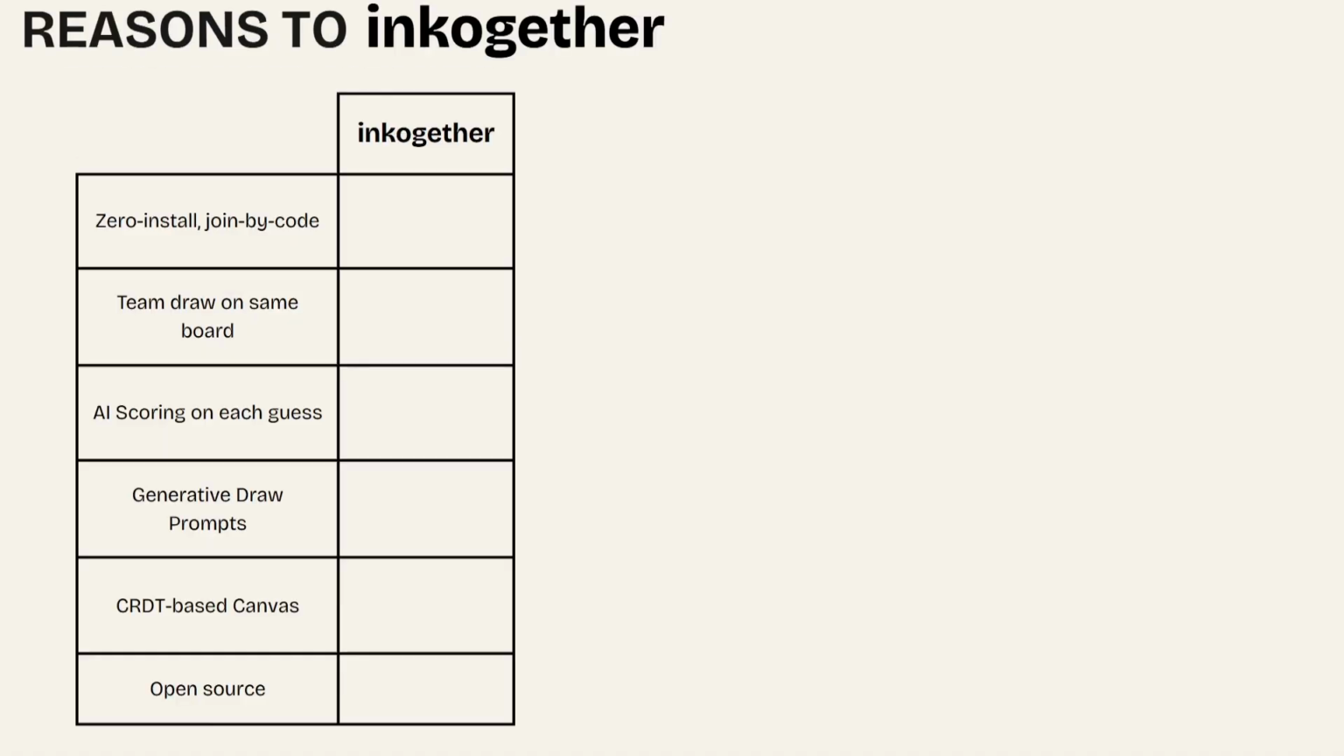And that is why you should choose Inkogether, because here we have all of that. Zero install, join by code from the browser. Teams collaboratively draw together on the same board. AI scoring so you don't get penalized for saying automobile instead of car. AI generative drawing prompts for every new game. CRDT-based canvas for real-time synchronization. And everything is open source.